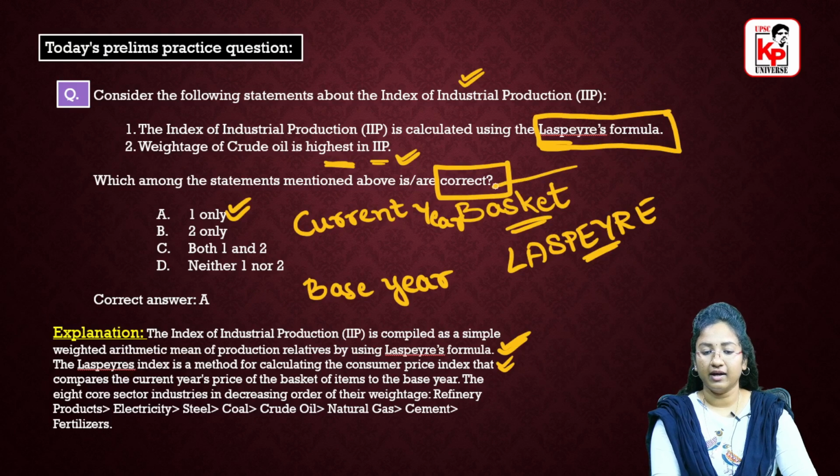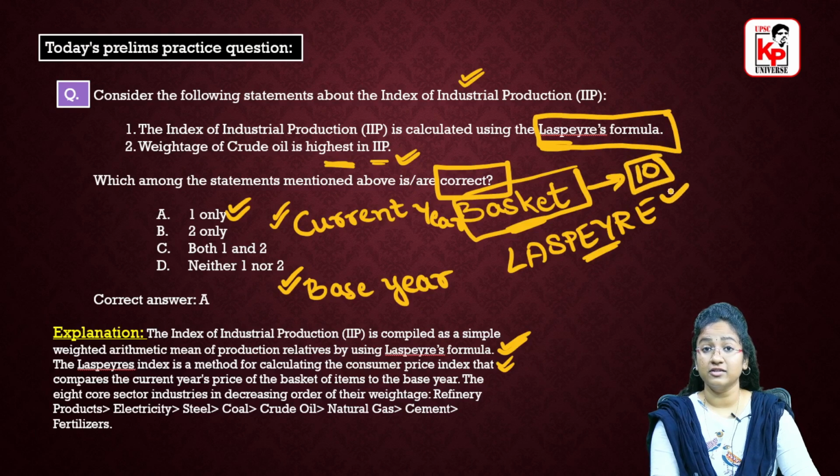Right? So as we have seen, we already have a basket of goods. Among these goods, what it will do is compare the consumer price index, that is the price of these basket of items in the current year and in the base year. So here we have, for example, 10 items. The price of these 10 items is compared: the price of these items in the base year and the price of these items in the current year. In this way, this comparison is done.